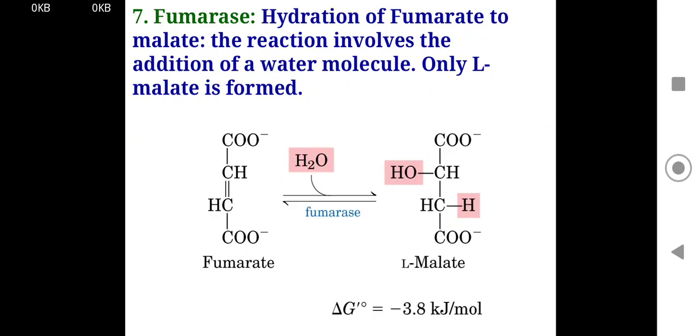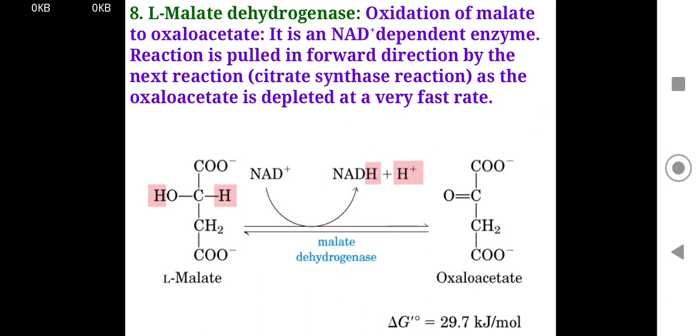Fumarate. Hydration of fumarate to malate. The reaction involves the addition of a water molecule. Only L-malate is formed. L-malate dehydrogenase: oxidation of malate to oxaloacetate. It is an NAD dependent enzyme. The reaction is pulled in the forward direction by the next reaction.